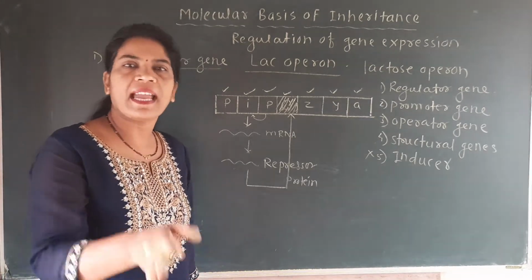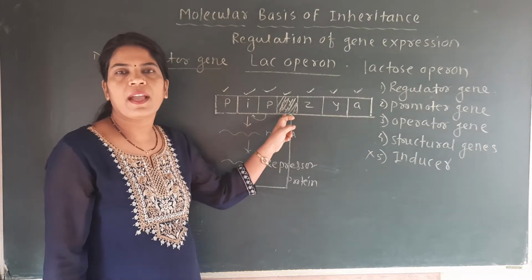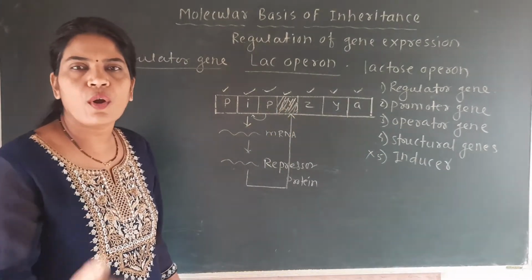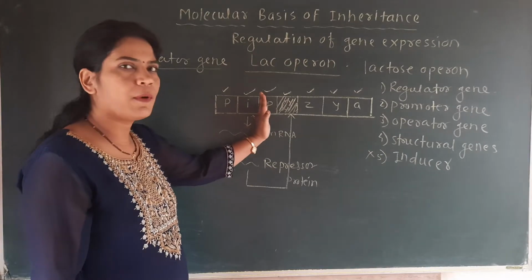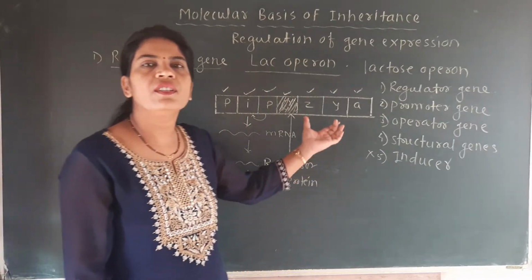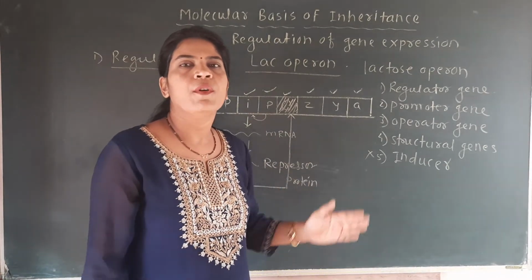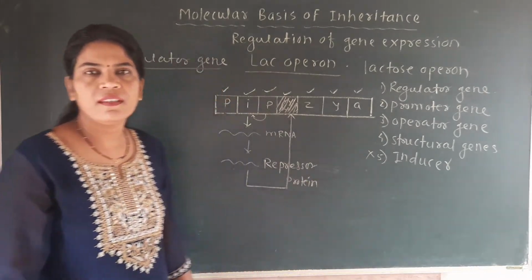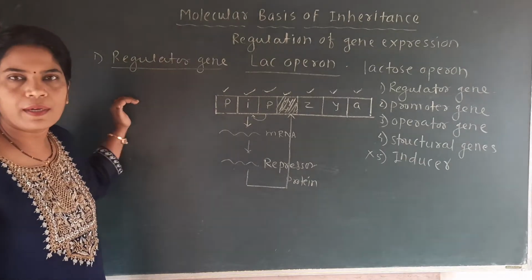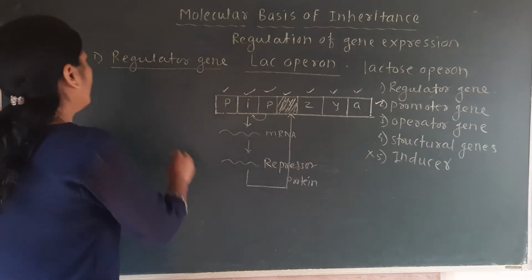Repress means inactivate the activity of the operator gene, and that's why the operator gene does not allow the RNA polymerase to move from the promoter to the structural gene, and so the structural gene does not produce any mRNA or any enzyme for lactose metabolism. This is the first point about the regulator gene. Then the second gene is called the promoter gene.